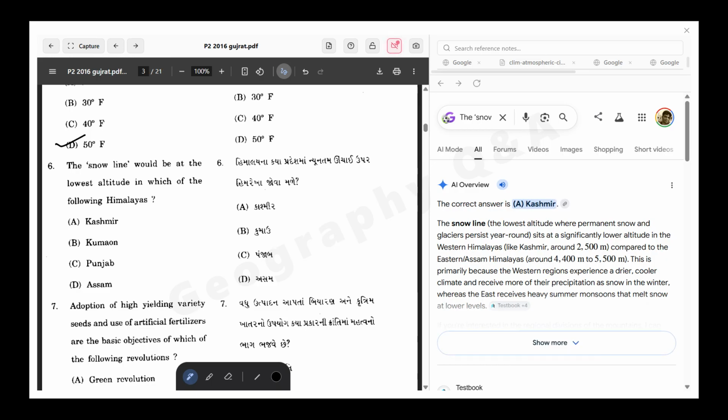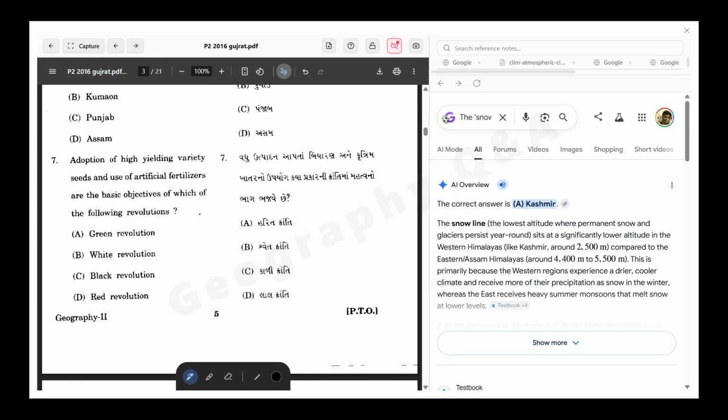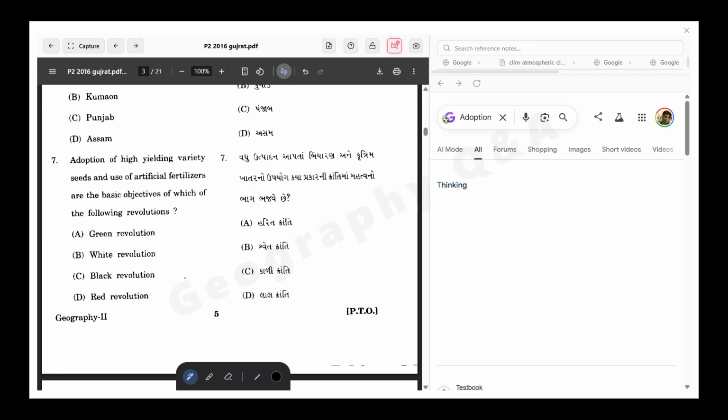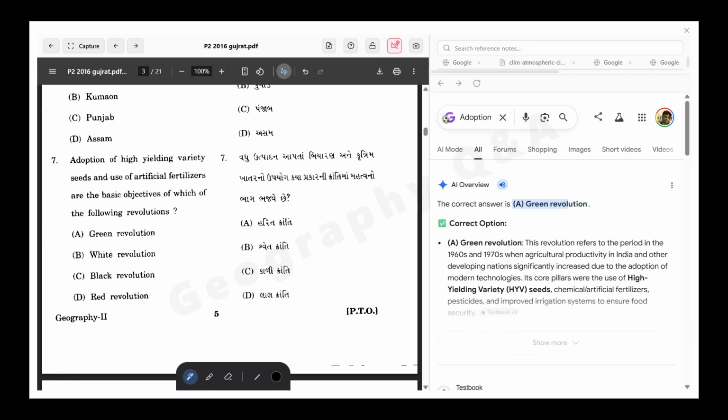The correct answer should be the Kashmir Himalaya, because of the height of the particular thing. Now the next question is, the adoption of high yielding variety seeds and use of artificial fertilizers are the basic objectives of which of the following: green revolution, white revolution, black revolution, and red revolution.